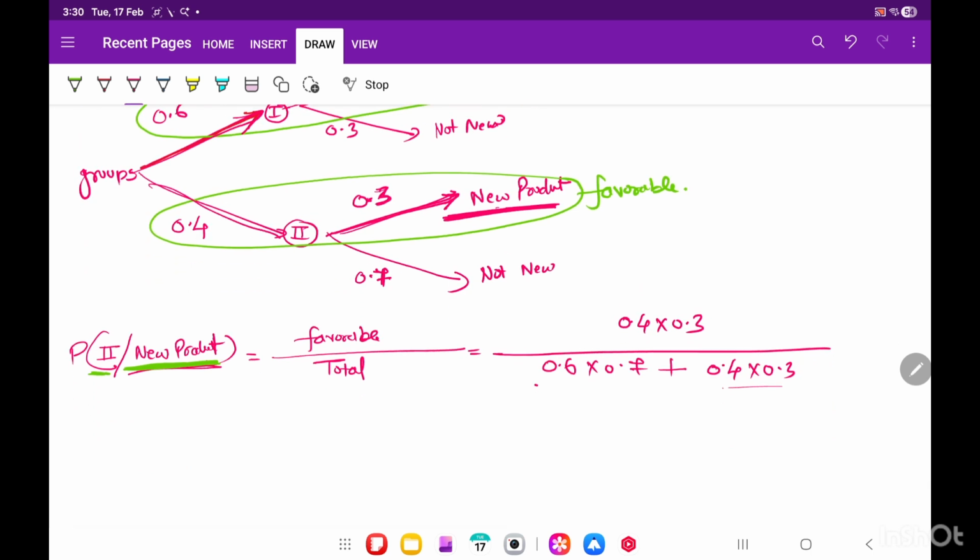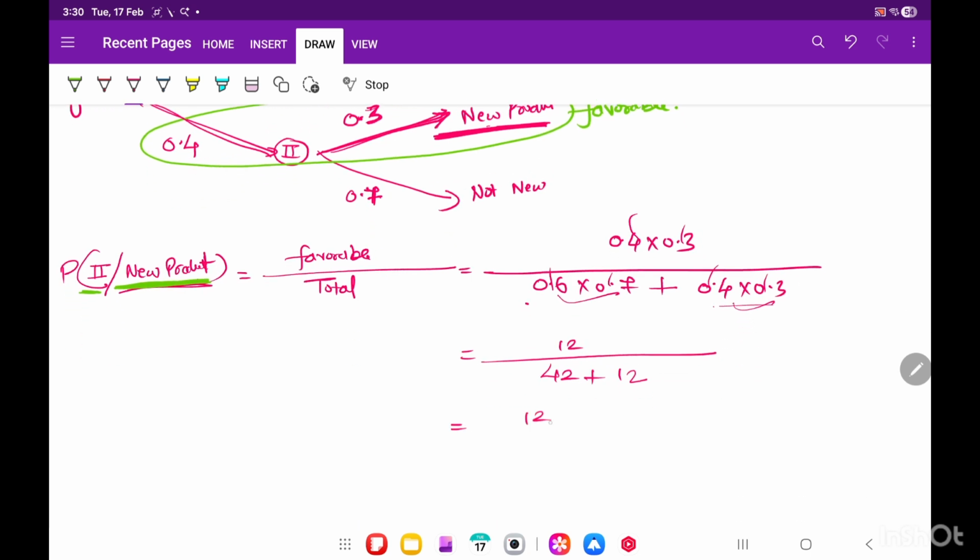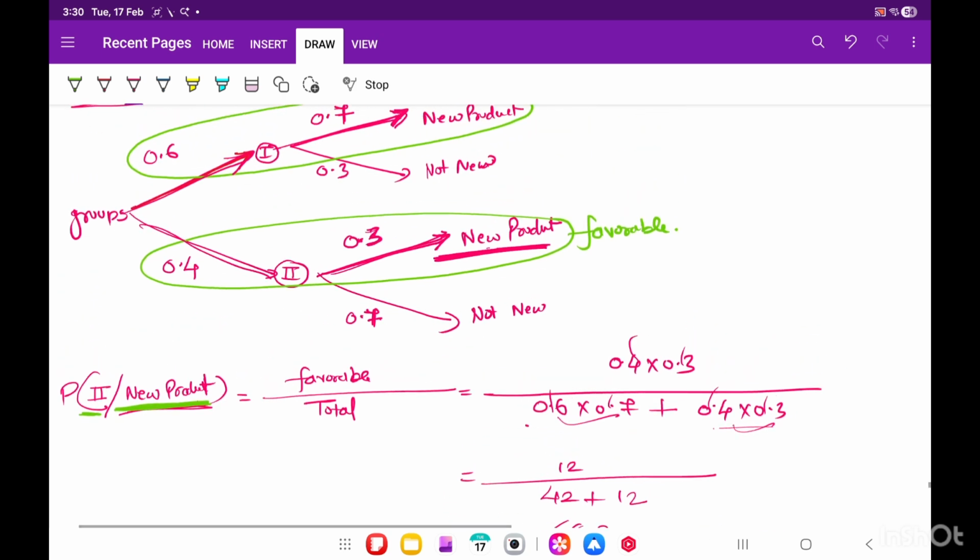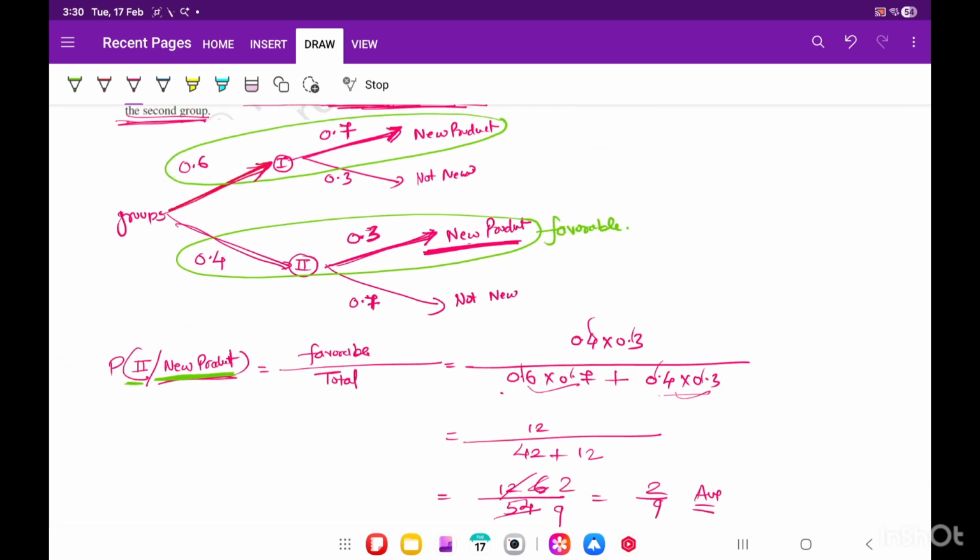There are two decimals on every term, so let me remove them. It will be 12 by 42 plus 12. You know, 4 3s are 12 and 7 6s are 42. So this is 12 by 54. Cutting by 6, 6 2s are 12 and 6 9s are 54. So 2 by 9 is the answer. I'm doing it a little fast because you are used to making flowcharts by now. So this is the answer. This is an absolutely correct method to understand and to solve it.